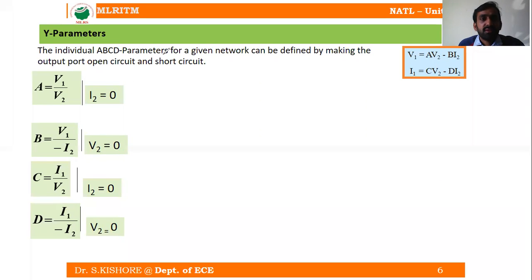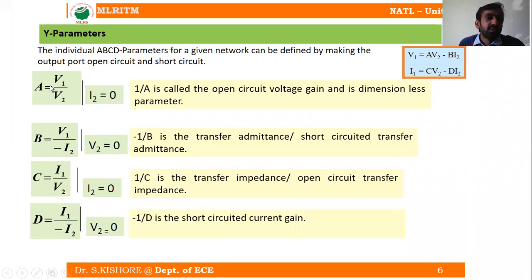So this A is equal to V1 by V2. V1 by V2 is nothing but the input voltage to the output voltage. So we can write 1 by A, that means the reciprocal of A, which is nothing but V2 by V1. Output voltage to the input voltage is nothing but the gain. As both are voltage parameters here, we can write it as the voltage gain.